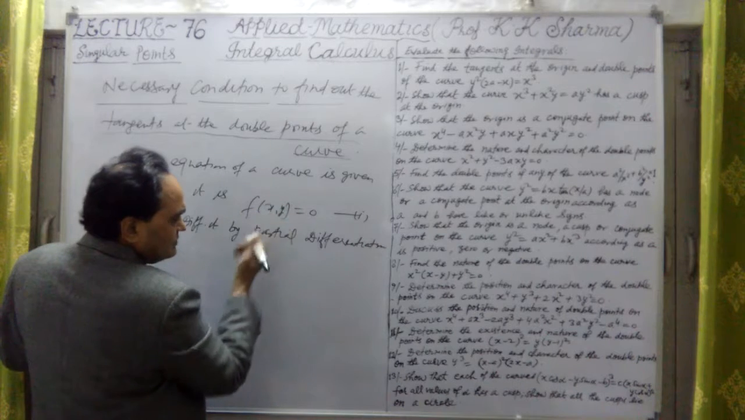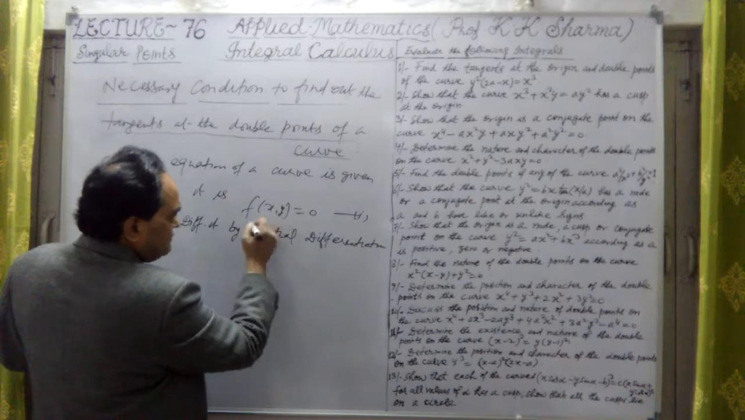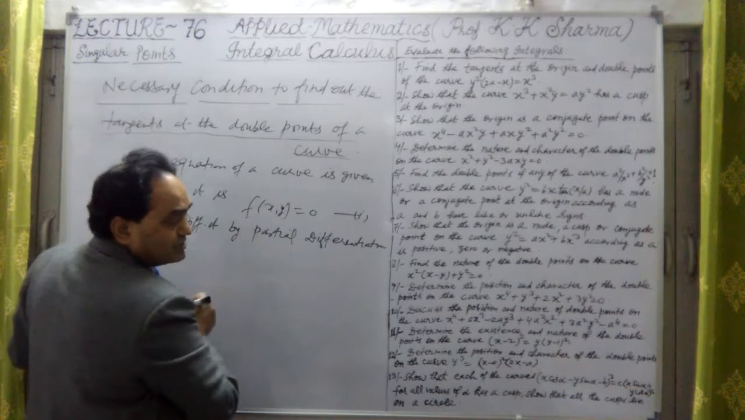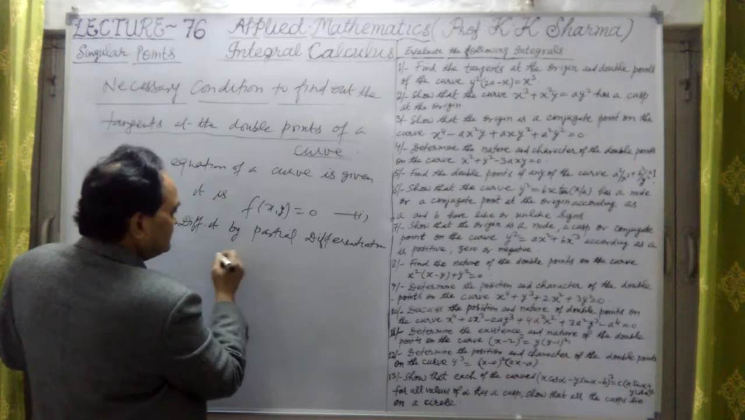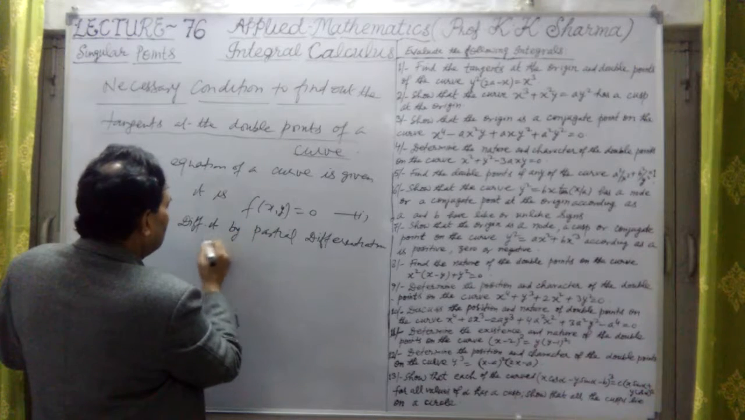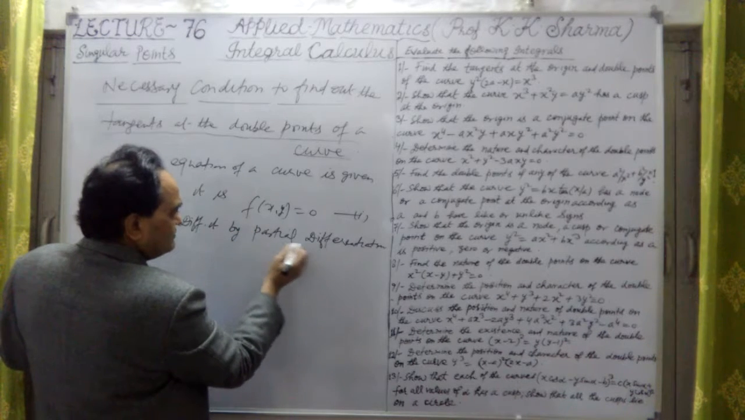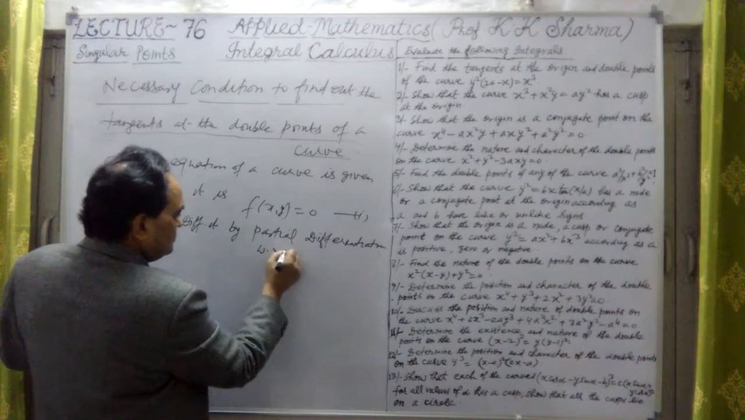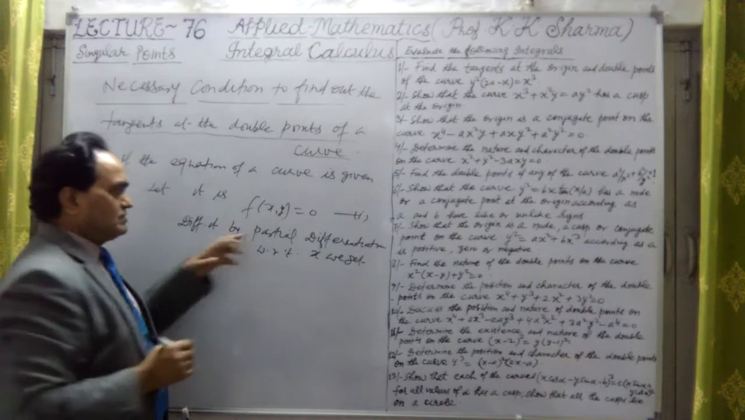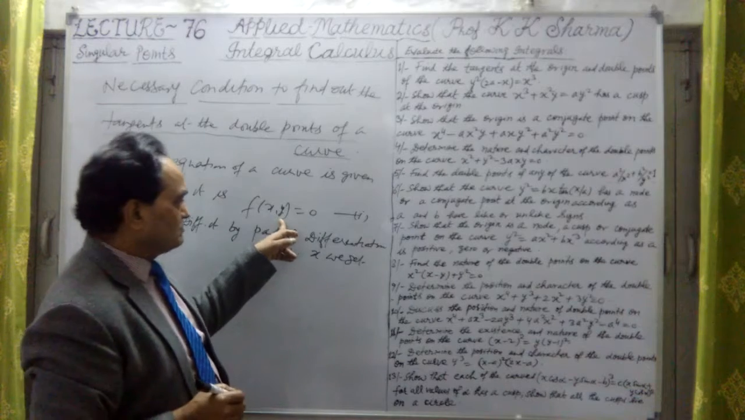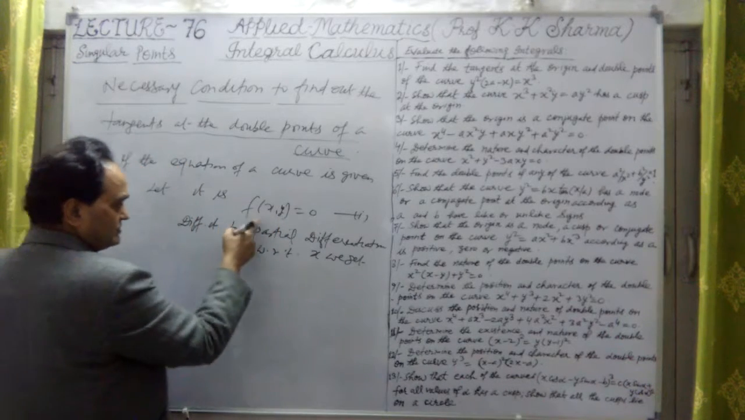f(x, y). The first condition is that f must be 0 to find at least two tangents. And what is the condition? Let me differentiate it partially with respect to x. If there is a function given, of a curve like this, then we have to differentiate it with respect to x.